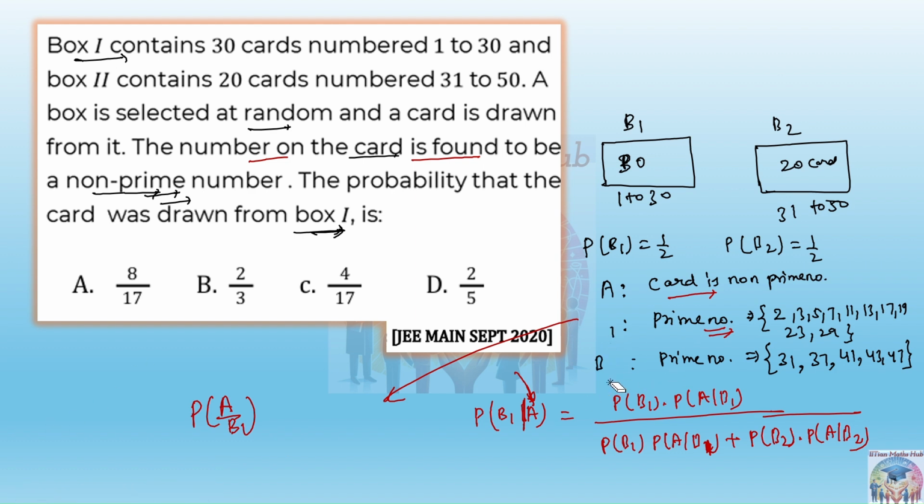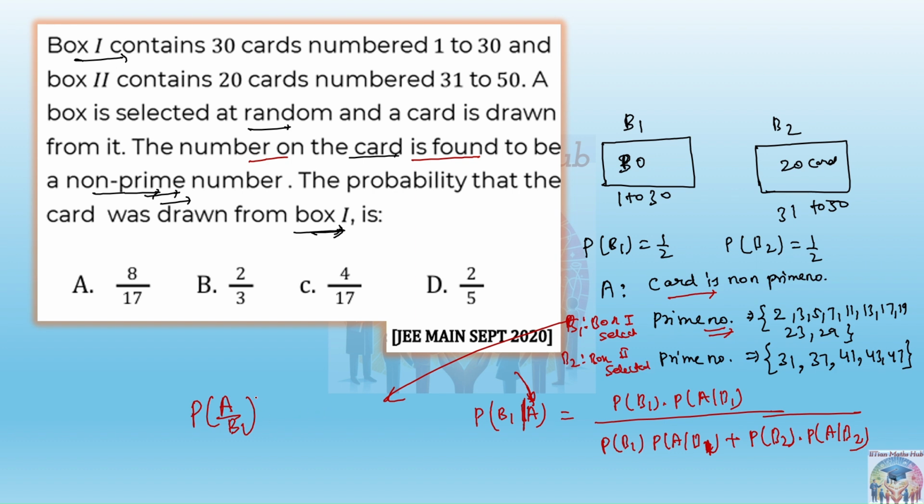Actually, we should write B1 as box 1 is selected, B2 as box 2 is selected, and in those boxes we can get these prime numbers. So B1 is box 1 selected and B2 is box 2 selected. Alright, now it is fine.